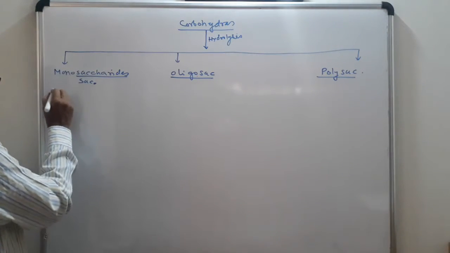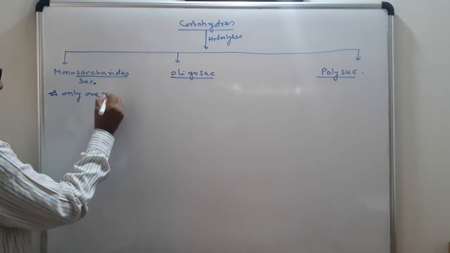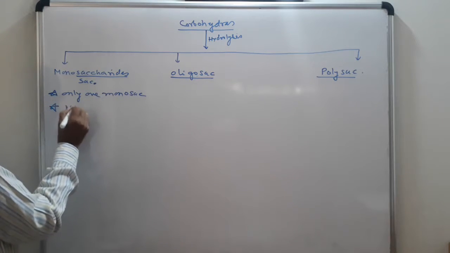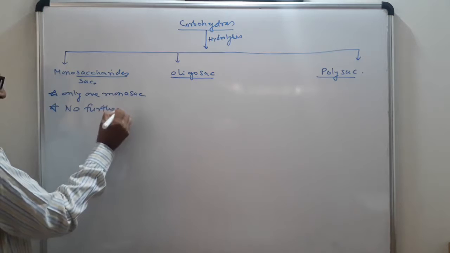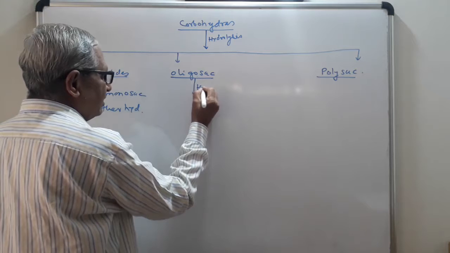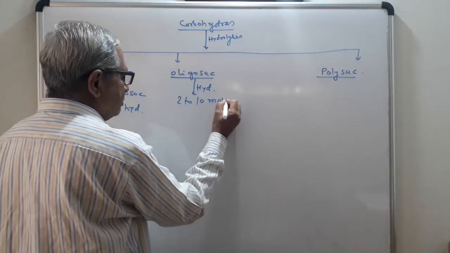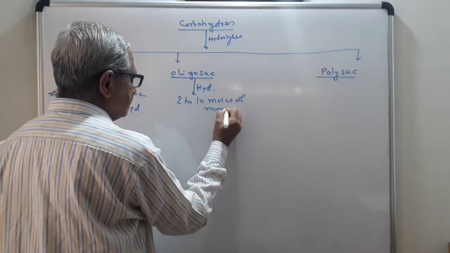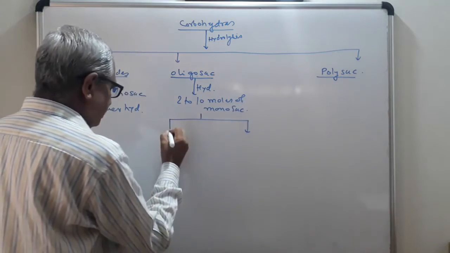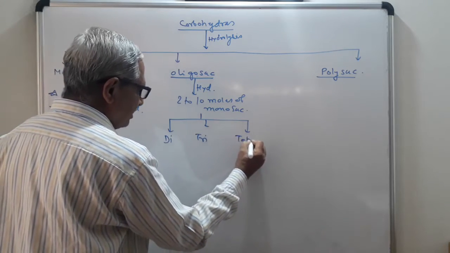Monosaccharides contain only one monosaccharide unit. No further hydrolysis is possible. When you take oligosaccharides and do the hydrolysis, you will get 2 to 10 molecules of monosaccharides. These are again classified into three types: disaccharide, trisaccharide, and tetrasaccharide.